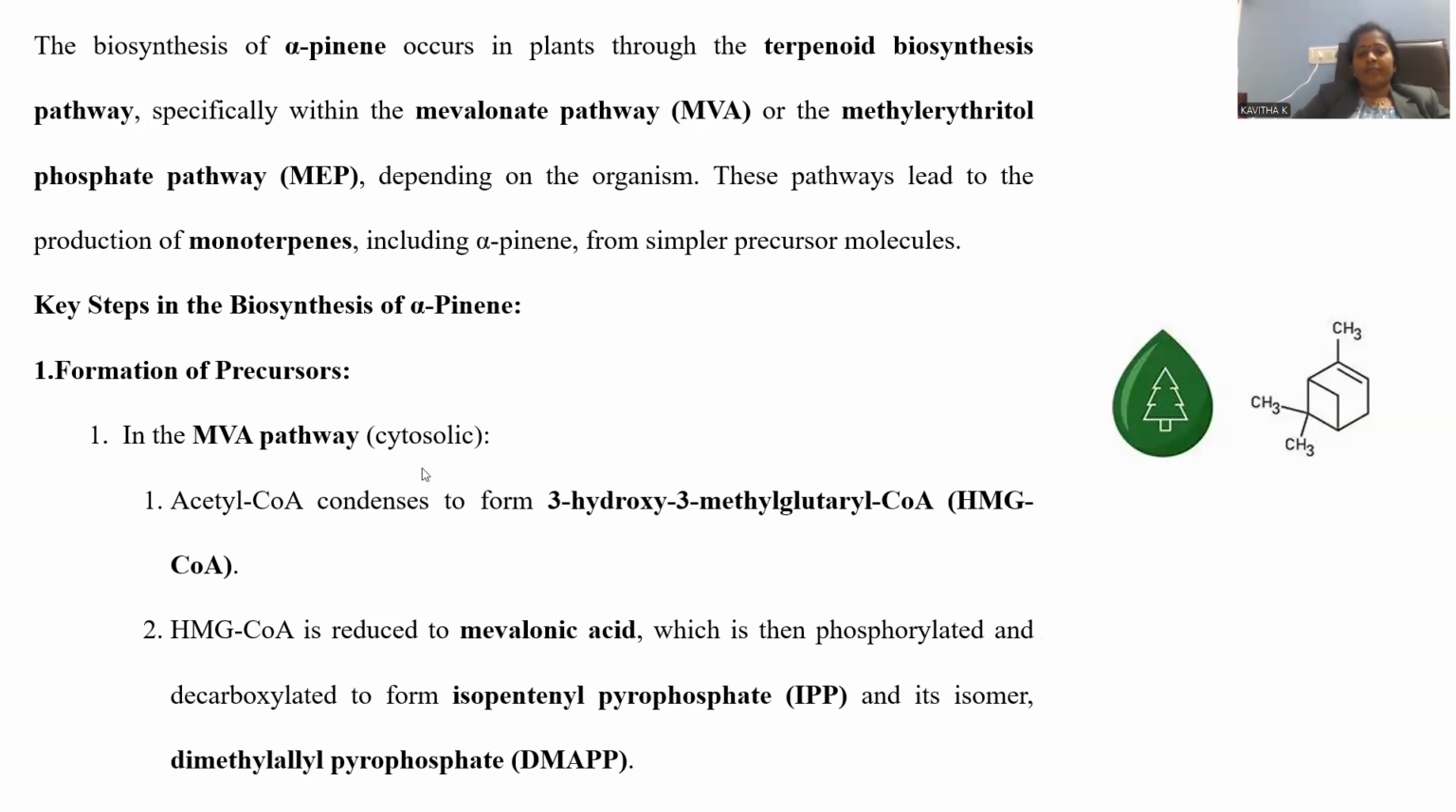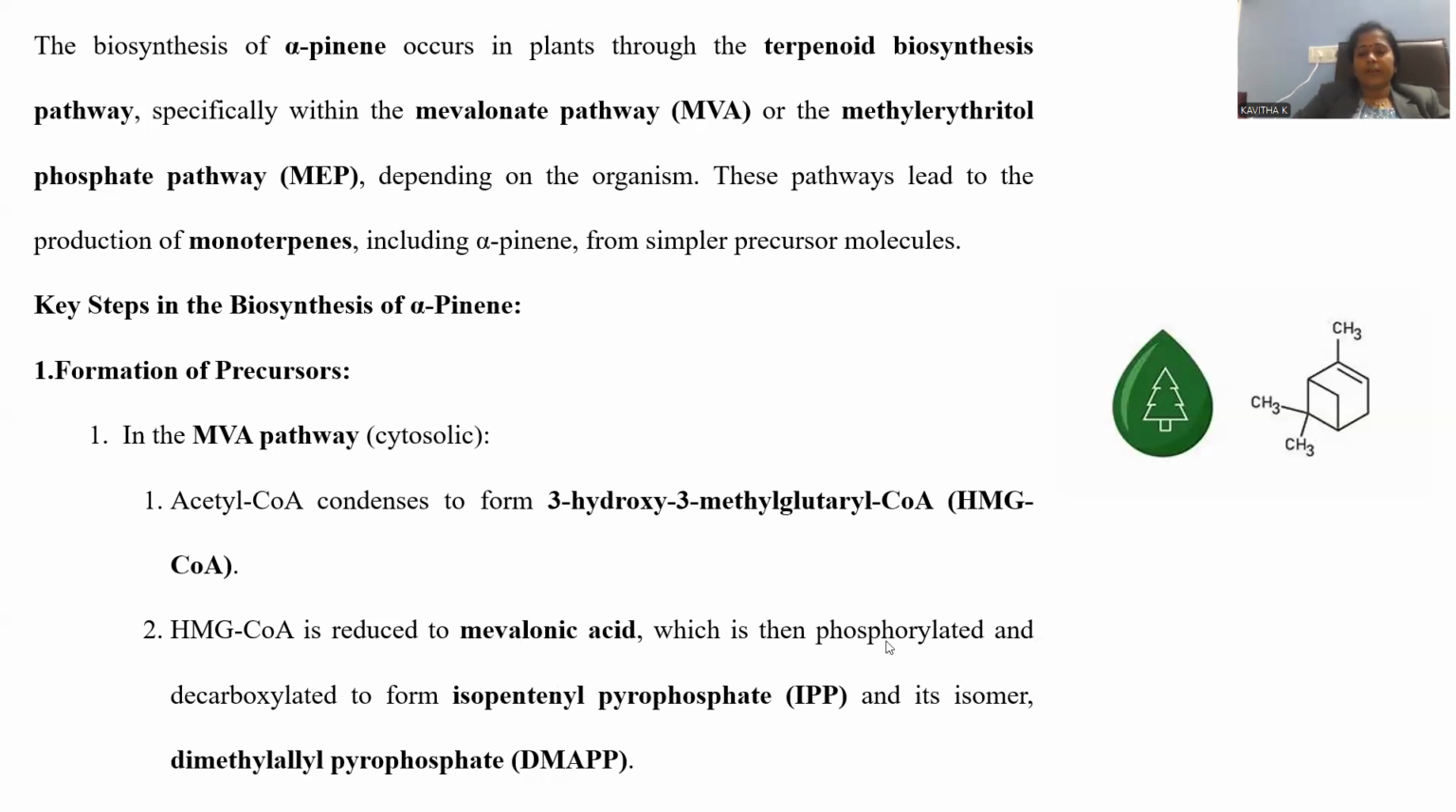Mevalonic acid pathway, the cytosolic pathway it will be. The starting material, we can say the precursor for the synthesis, will be acetyl coenzyme A. Acetyl coenzyme A condenses with itself, and there is a formation of 3-hydroxy 3-methyl glutaryl coenzyme A. That is the new material, HMG coenzyme A. Further, reduction will be applied, so this HMG coenzyme A will be transformed into mevalonic acid.